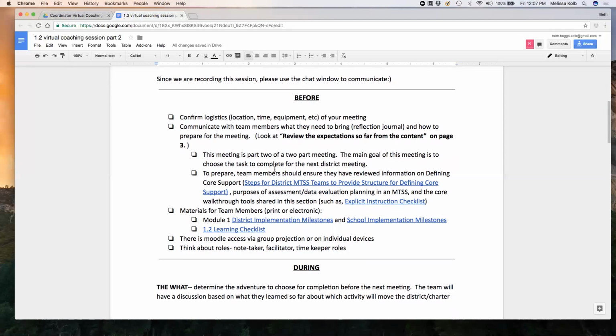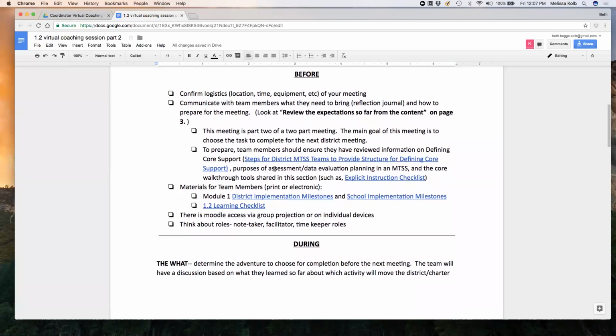So one of the things that you may be dealing with is that folks haven't prepared for the meeting before they come to the meeting. So one thing we definitely recommend is that you embed some of the resources. You may even want to embed a video or pull up a video from Moodle that you want to be able to have some shared conversation and shared learning around.